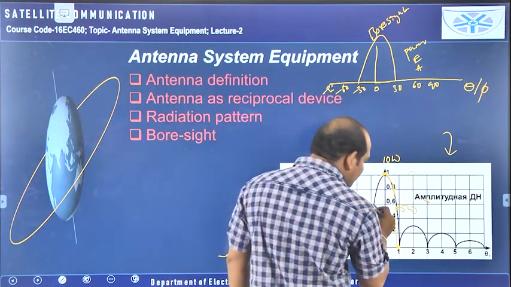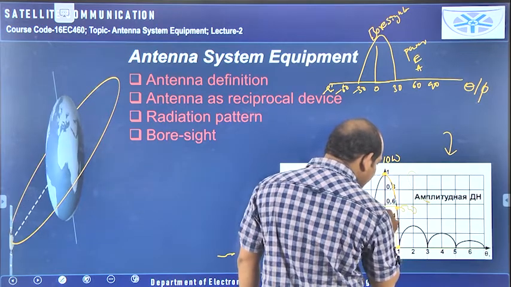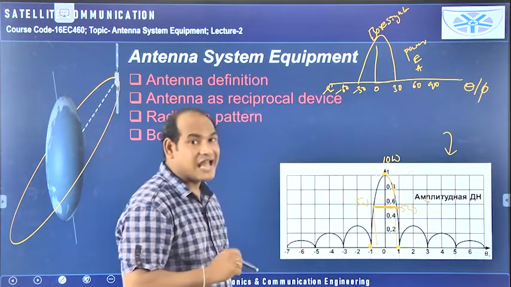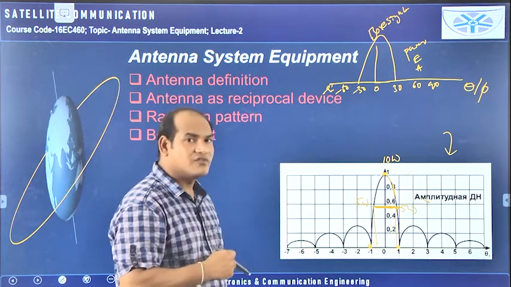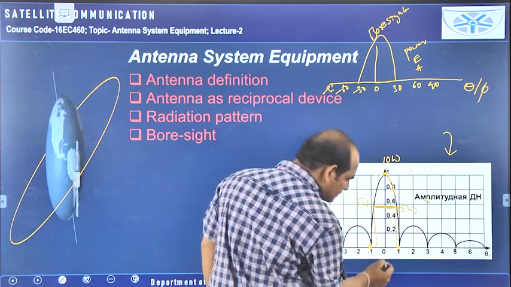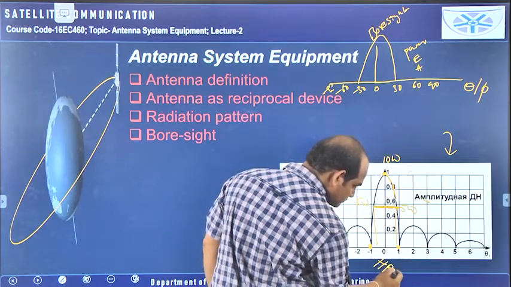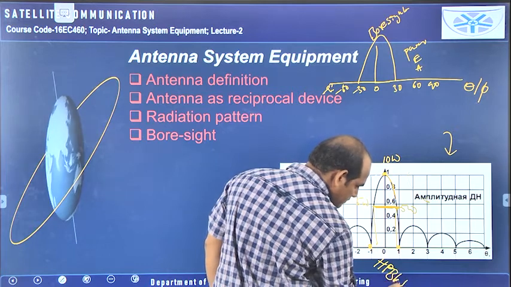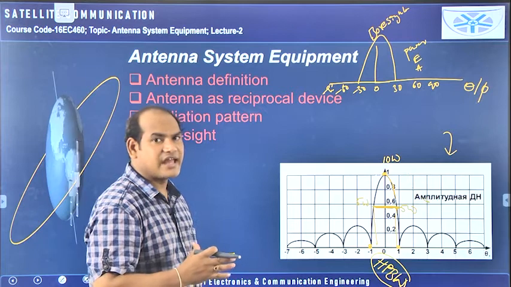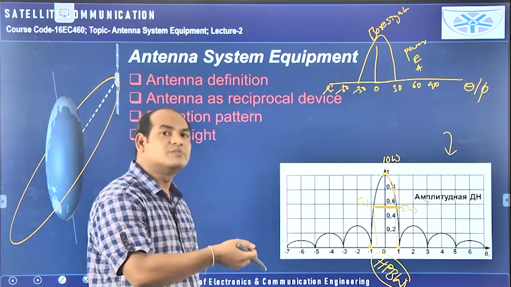So the width of the angle for which the power is becoming half is called the half power beam width. It is the width of the angles where the power is becoming half.